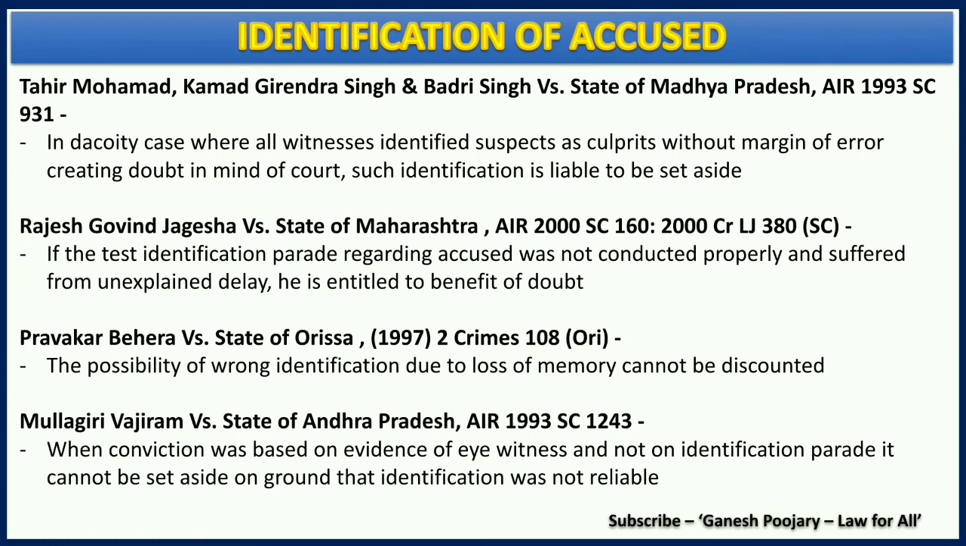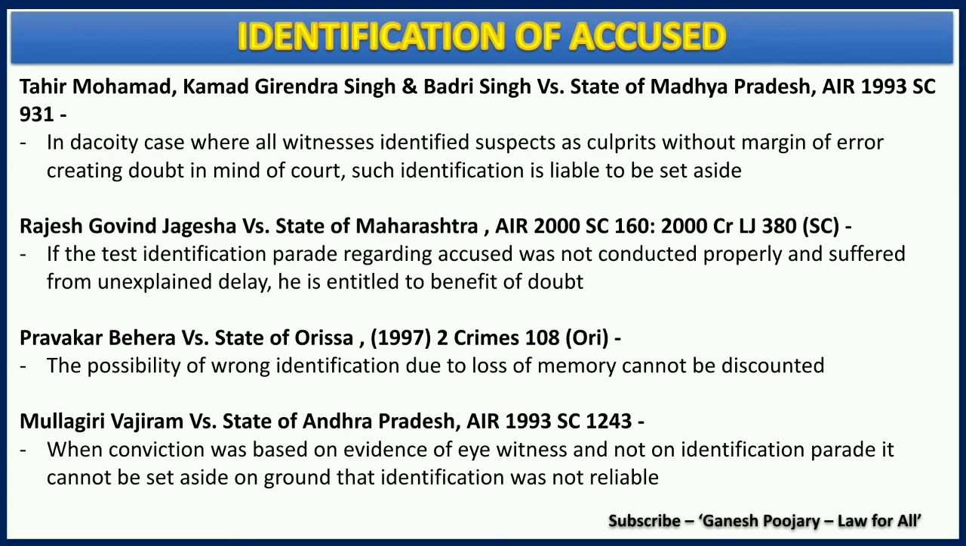Identification of the accused is one of the most important requirements, which is always discussed under section 9. So I am giving all focus on that when it comes to case laws. The first case law here is Tahir Mohammed, Kamad Girindra Singh and Badri Singh versus State of Madhya Pradesh, where it was held that in a dacoity case where all witnesses identified suspects as culprits without margin of error, creating doubt in the mind of the court, such identification is liable to be set aside. So clear identification is a must. That is what was held here.